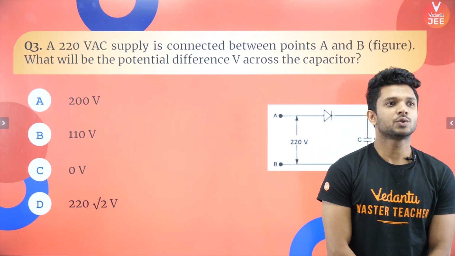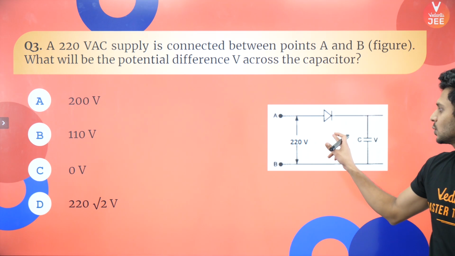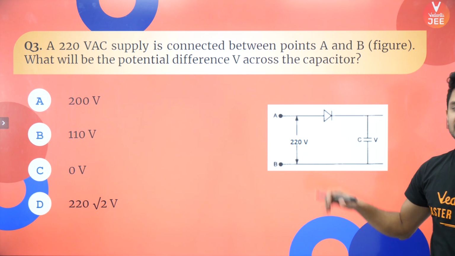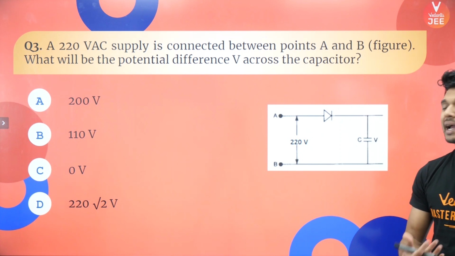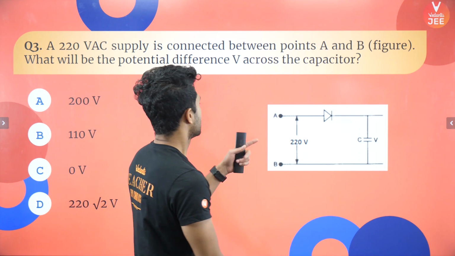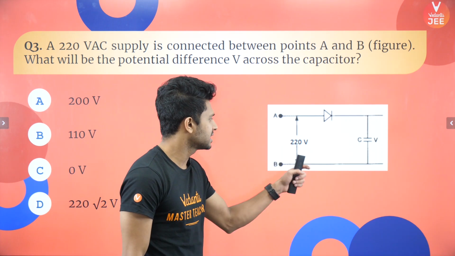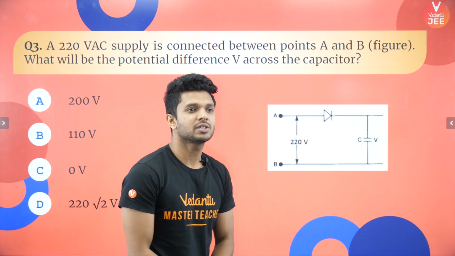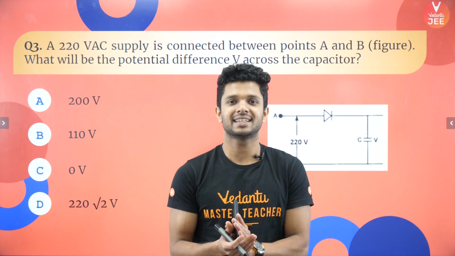Next, a 220 volt AC supply. When I talk about a 220 volt AC supply, it is the average value, or the RMS value. So how will you get the maximum value from the RMS value? I hope everyone knows that. What is the maximum value of a potential difference which has an RMS value of 220? It is equal to 220 root 2, from the chapter AC, right?